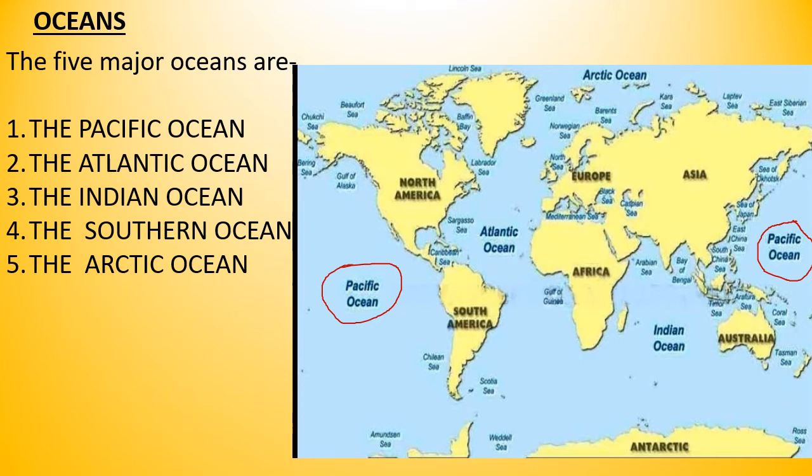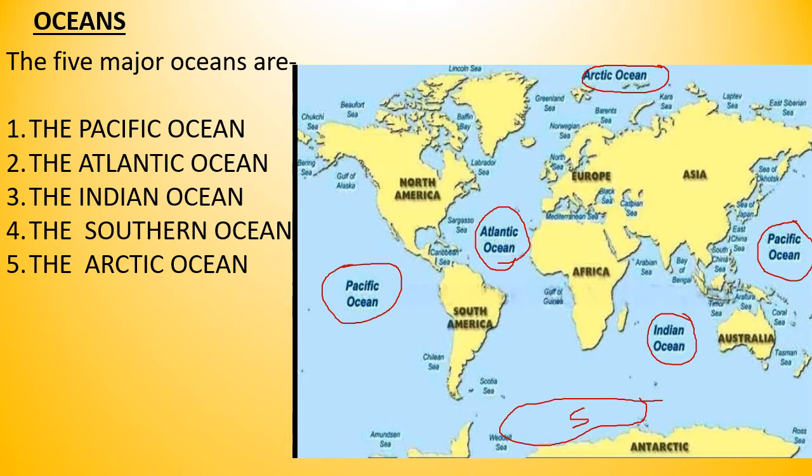The second ocean is Atlantic Ocean. This is Atlantic Ocean. The third ocean is Indian Ocean. The fourth ocean is Southern Ocean. Southern Ocean location is here. This is Southern Ocean. The fifth ocean is Arctic Ocean. This is the location of Arctic Ocean. So these are the five major oceans. Now we will look at all the oceans one by one.